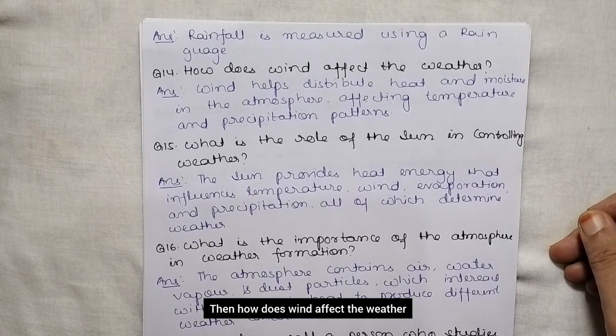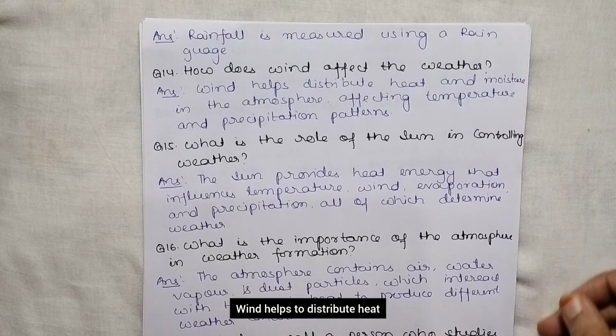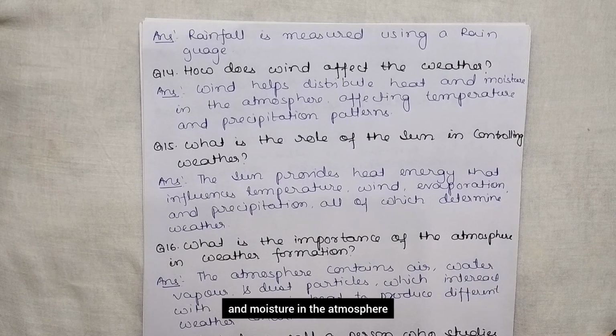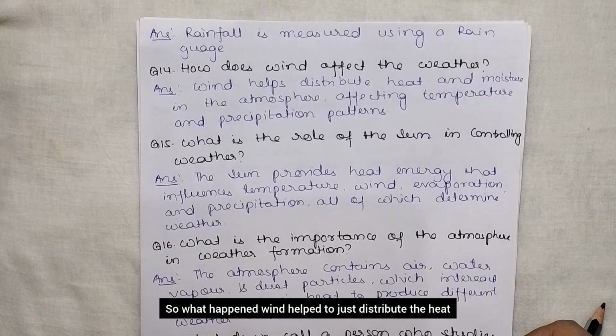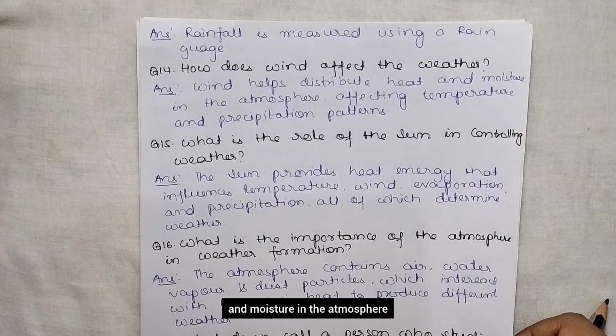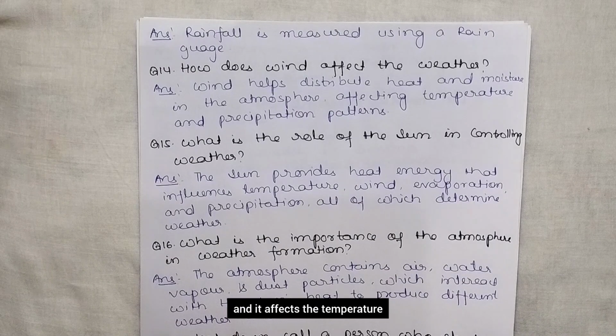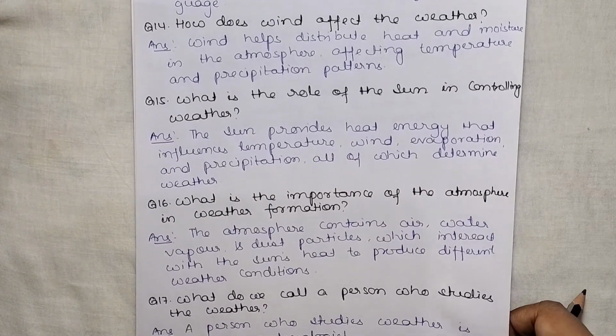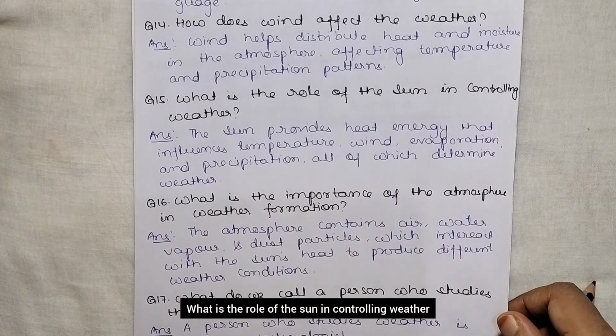Then how does wind affect the weather? Wind helps to distribute heat and moisture in the atmosphere, affecting temperature and precipitation pattern. What is the role of the sun in controlling weather?